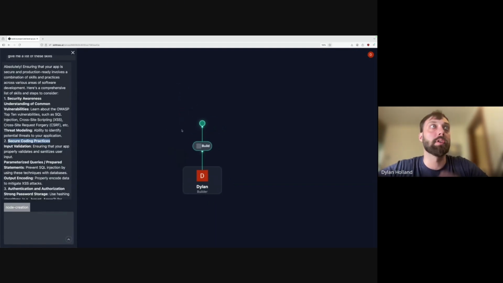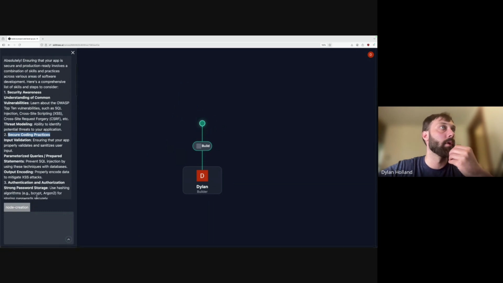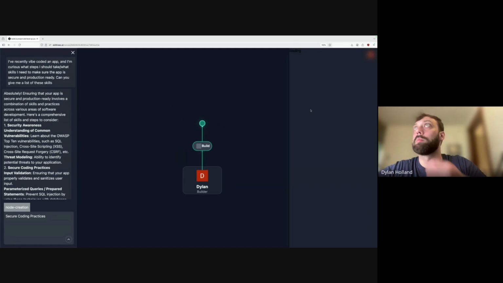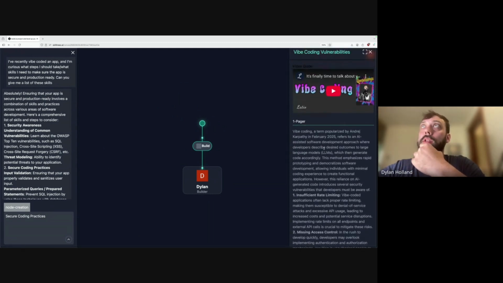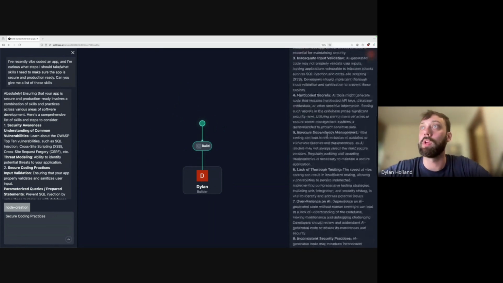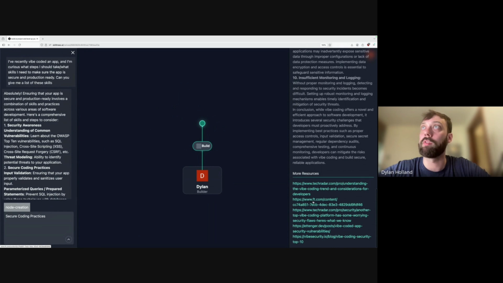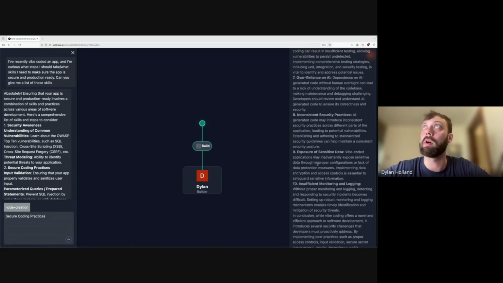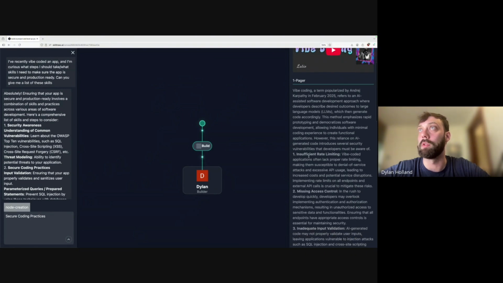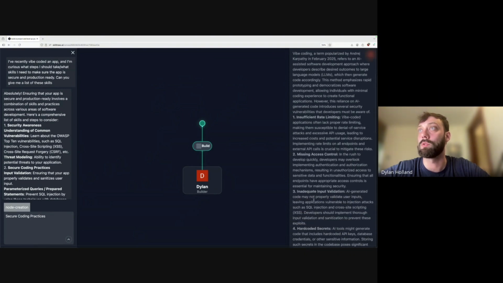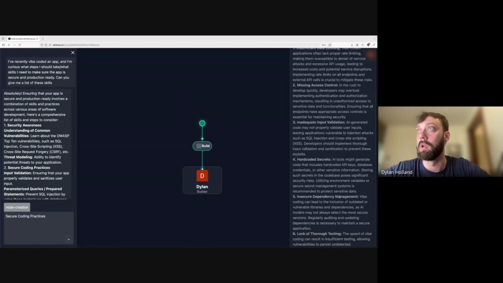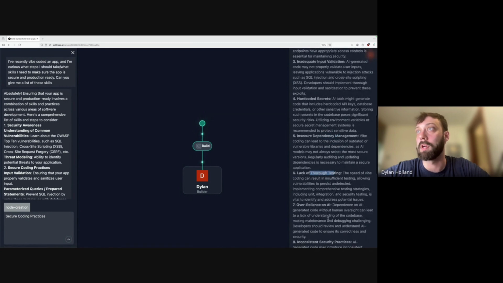And then just to show you one of these, I'm going to generate another node here. But while I do that, I'll show you what this looks like. So the page is a little like a Wikipedia page, but not quite. We're pretty good at finding a good YouTube video to give a quick overview of the topic, really good at the resources, and even the one pager, I think the formatting can be better, but it generally gives a pretty good overview of vibe coding, and then even the vulnerabilities: rate limiting, missing access control, input validation, hard-coded secrets. That's a big one. Dependency management, lack of testing.